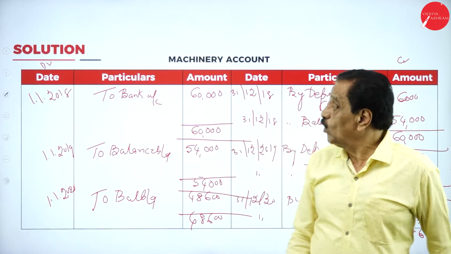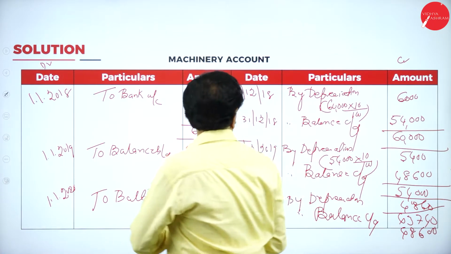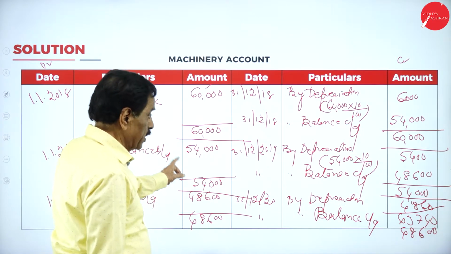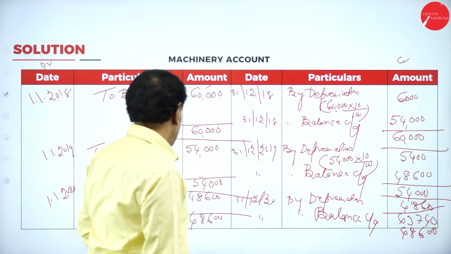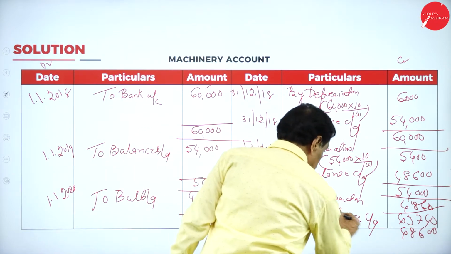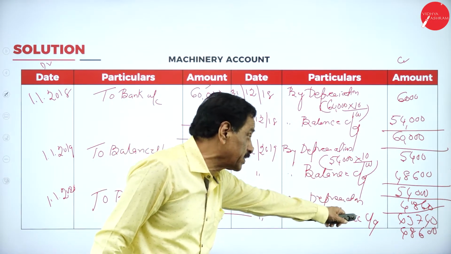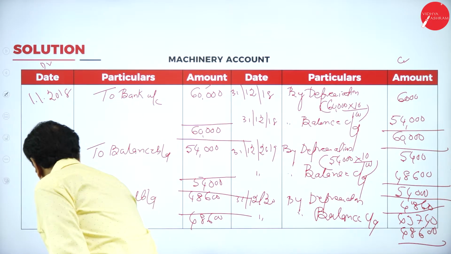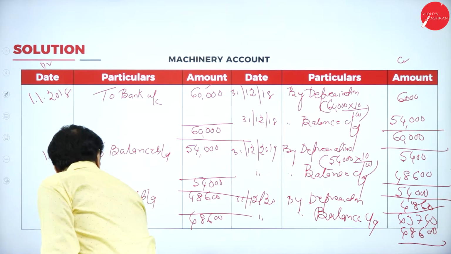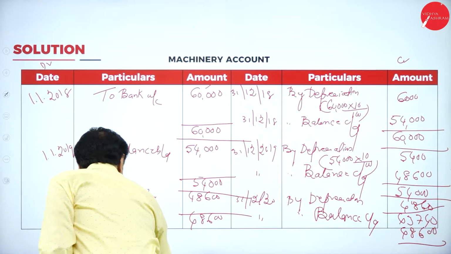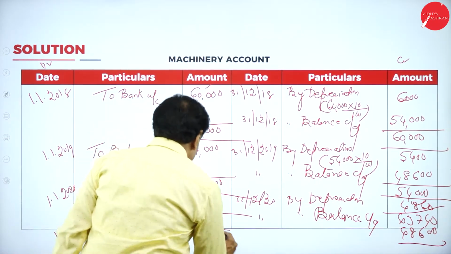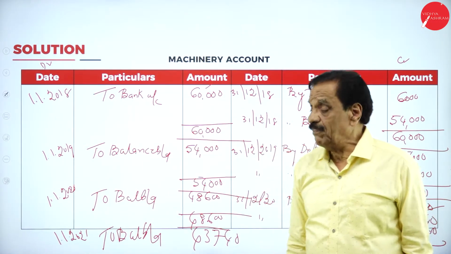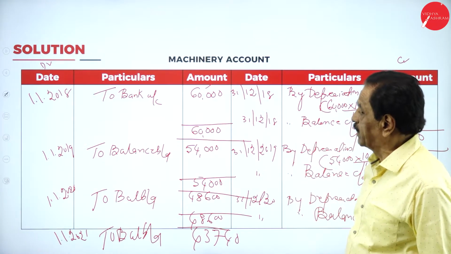I will repeat. Opening value is 60,000. Depreciation is 6,000. Balance is 54,000. On 54,000, 10% is 5,400. Now 48,600, and 10% is 4,860. The balance is 43,740. So here, 1/1/2021, to balance brought down, 43,740. So after 3 years, the value has come down to 43,740.